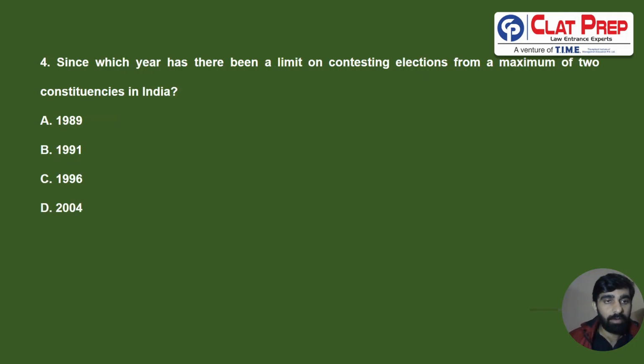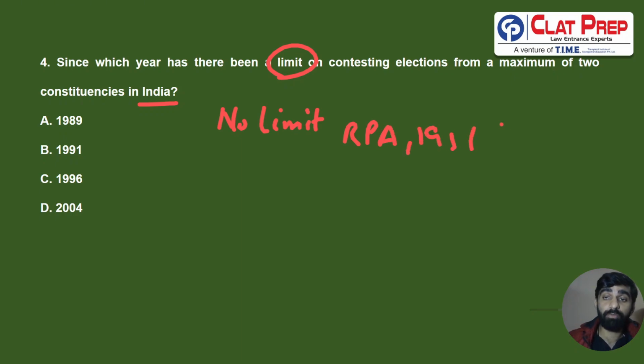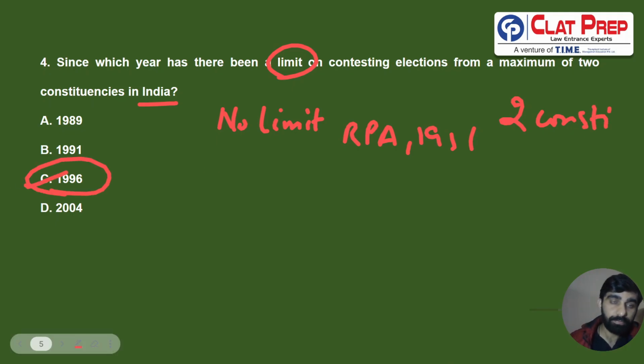Okay. Next question. Since which year has there been a limit on contesting election from a maximum of 2 constituencies in India? So we know this that earlier there was no limit, but after a particular year, an amendment was made to the Representation of the People Act of 1951, and now we have a limit of 2 constituencies per candidate, and that year is 1996. So correct answer for fourth is going to be C.